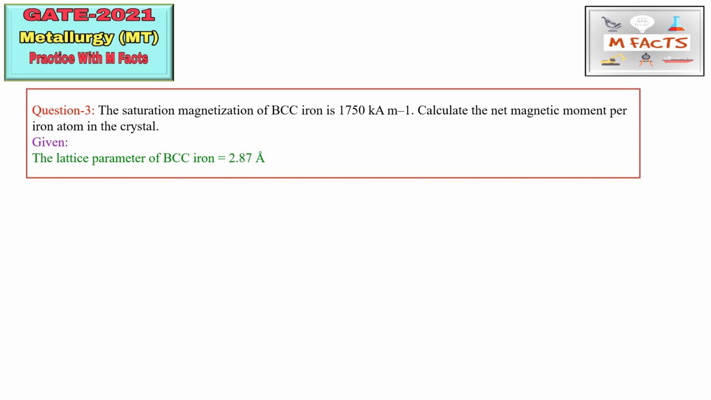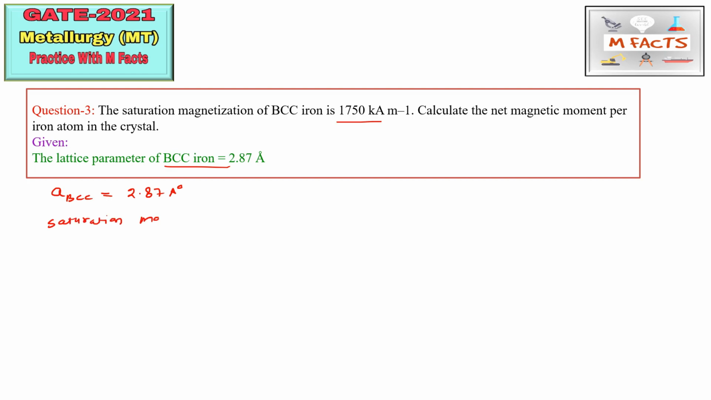The saturation magnetization of BCC iron is given, that is 1750 kilo ampere per meter. Calculate the net magnetic moment per iron atom in the crystal. The given data is the lattice parameter of BCC iron, a BCC, that is 2.87 angstrom. The next thing given is the saturation magnetization. I am writing here saturation magnetization.